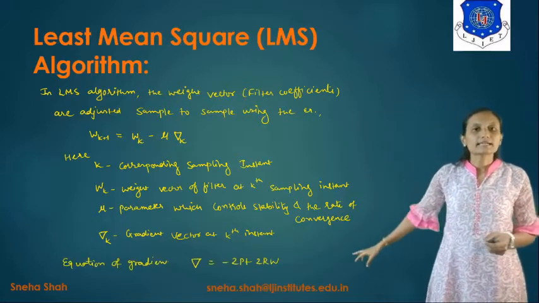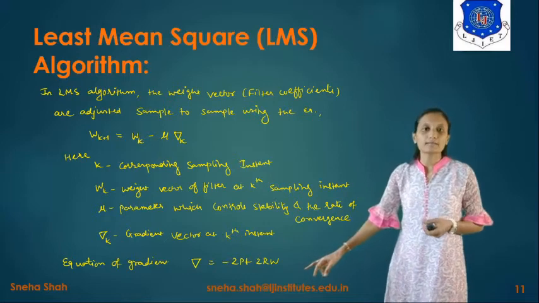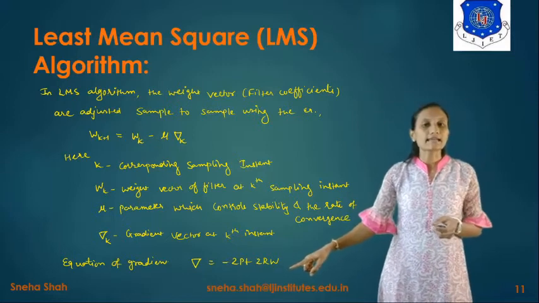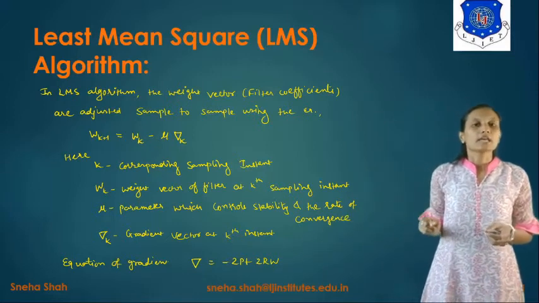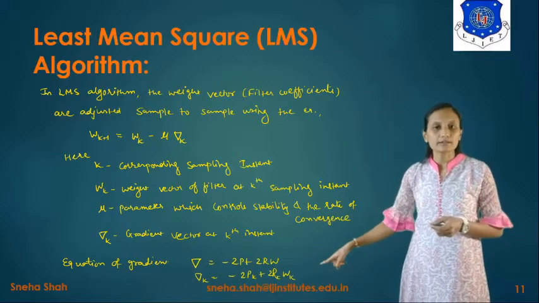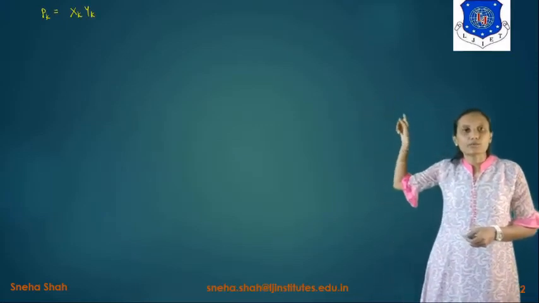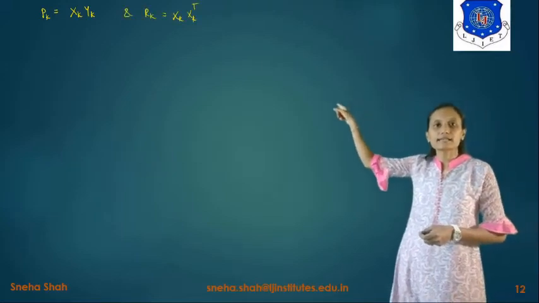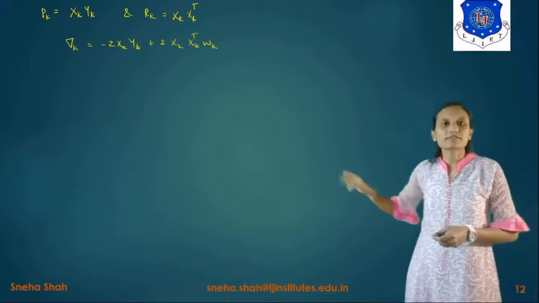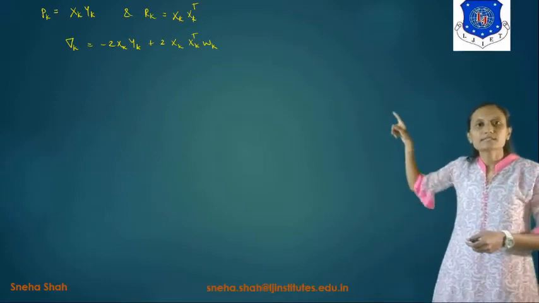The equation of the gradient, as we derived in the last topic, is del equals minus 2p plus 2rw. For del k, we take k in the suffix, so the equation is del k equals minus 2pk plus 2rk into wk. Now pk equals xk into yk, and rk equals xk into xk transpose. Putting these values in the equation of del k, del k equals minus 2xk yk plus 2xk xk transpose wk.